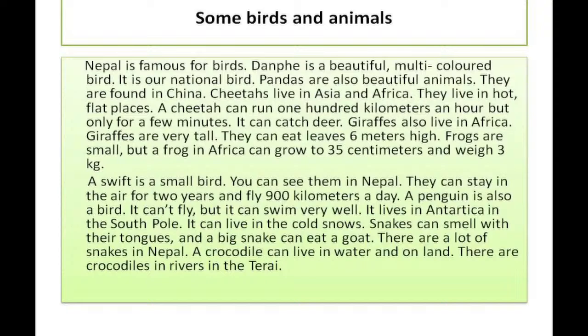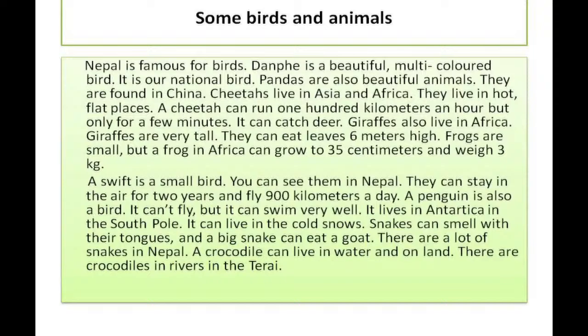Now, the next bird is a swift. A swift is a small bird. Now, when you hear swift, have you heard this word in any other places? I guess yes. You might have heard the name of a car, isn't it? Swift car. It is a vehicle. A swift is a small bird. You can see them in Nepal.